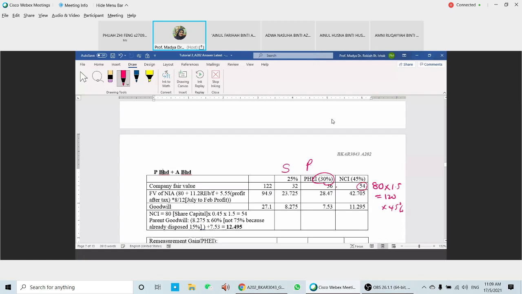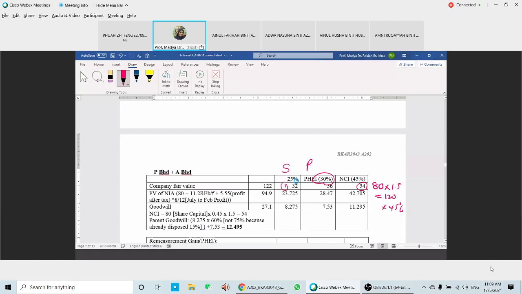Okay, 36 here. Where does 36 come from? Any of you have an idea where that 36 comes from? 32 is already given in the additional information number 1.